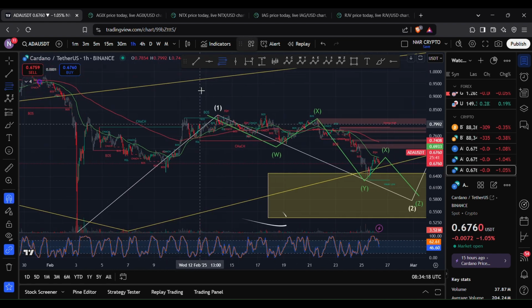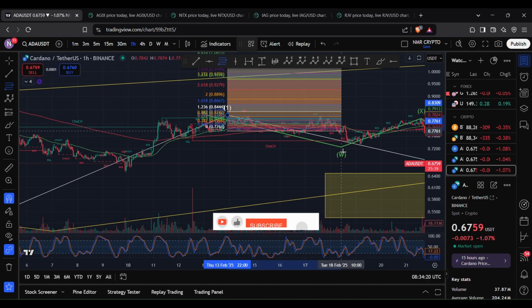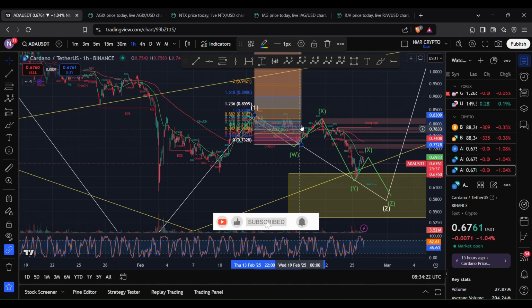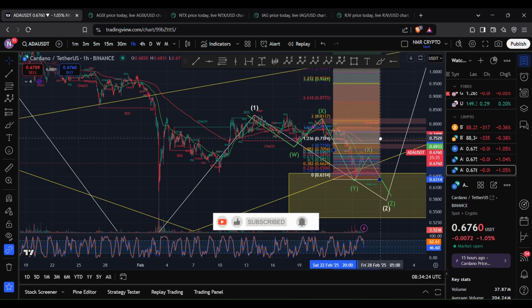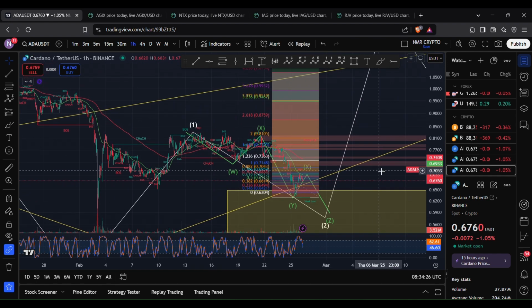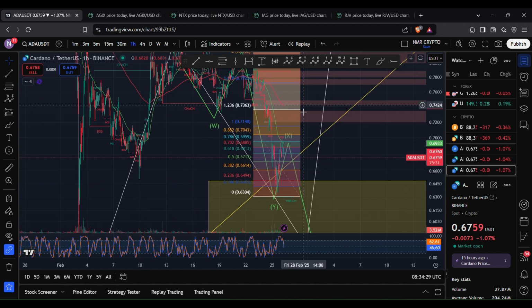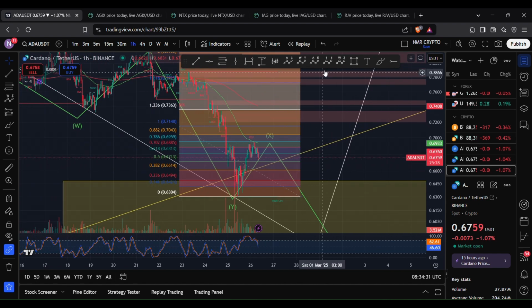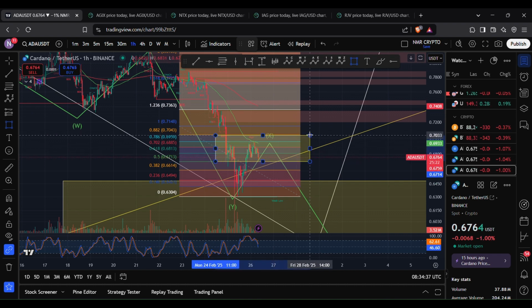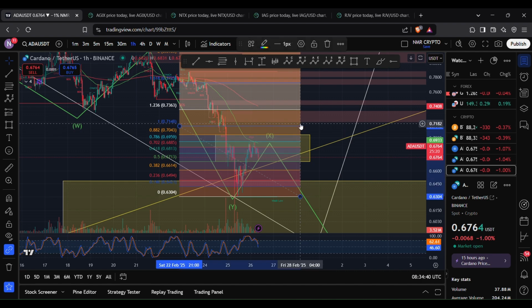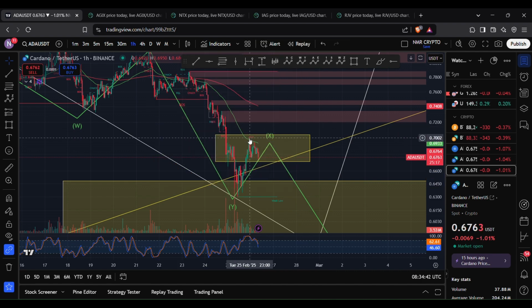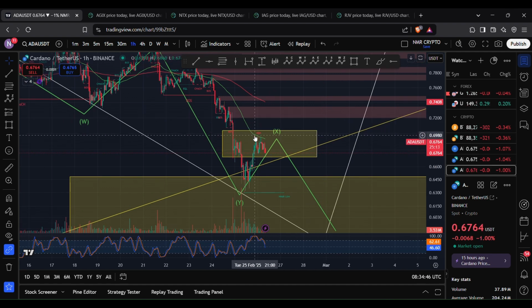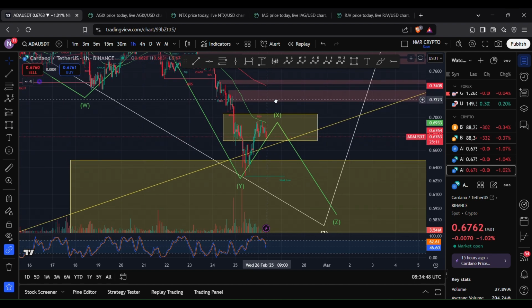And so using the Fibonacci retracement tool, so I'm moving this along to here. Now, our wave X will typically be a 50% to 88.2% retracement of our wave W. And so our targets will be anywhere between 67 cents and 70 cents, so anywhere within this region here. Now, as you can see, the current price of Cardano ADA is within that range, and coincidentally, the 50 EMA also lies within that range.